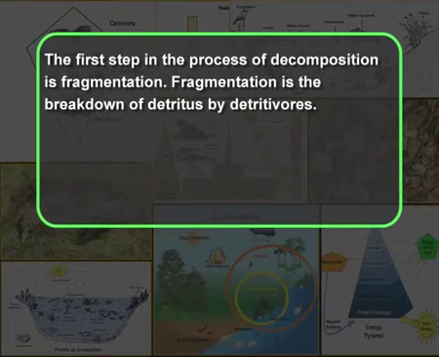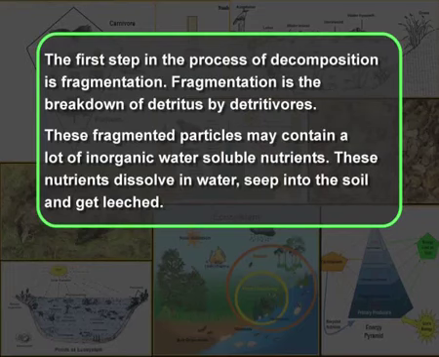But the first step in the process of decomposition is fragmentation. Fragmentation is the breakdown of detritus by the detritivores. Now, these fragmented particles may contain a lot of inorganic water soluble nutrients. These nutrients dissolve in water, seep into the soil and get leached.